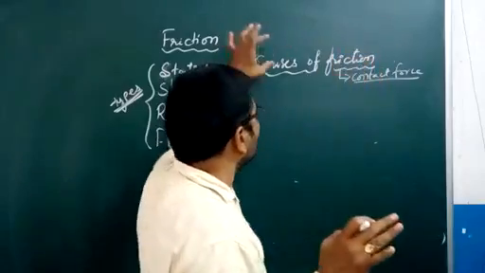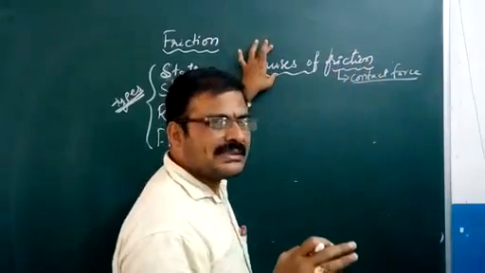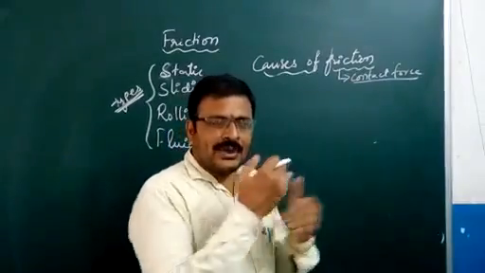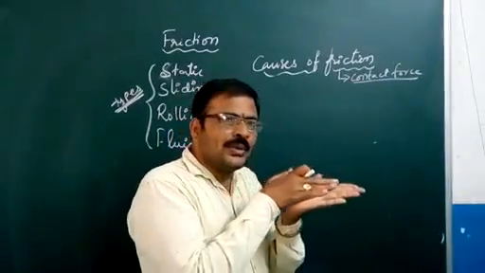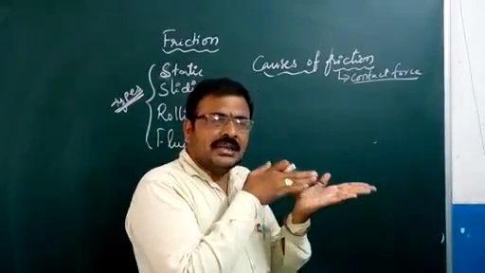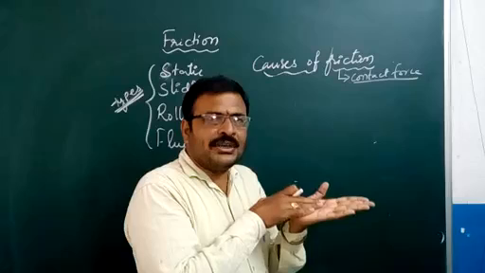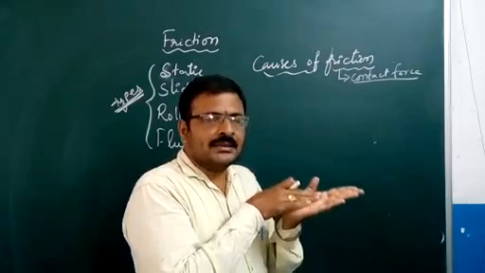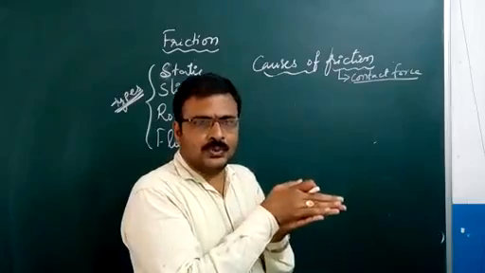Now, the causes. As we discussed earlier, when a body is moving over the surface of another body, if the surface is too rough, then it becomes difficult to move.